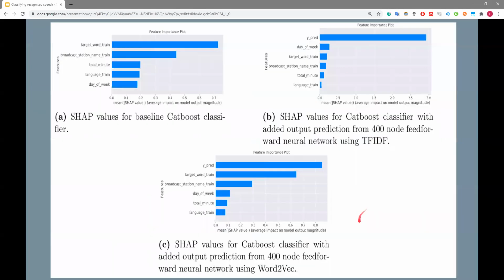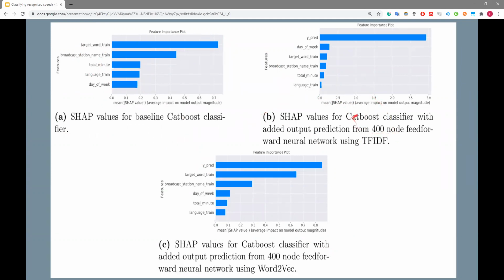In this slide, I basically just show the relative importance of each feature. For the CatBoost classifier, the target word trained and broadcast station name trained were some of the most important features used for the model to make predictions.